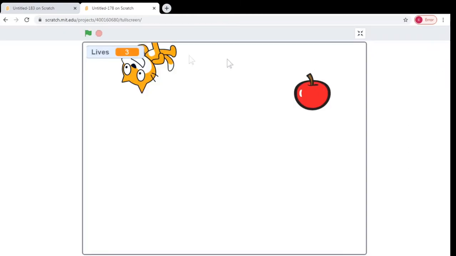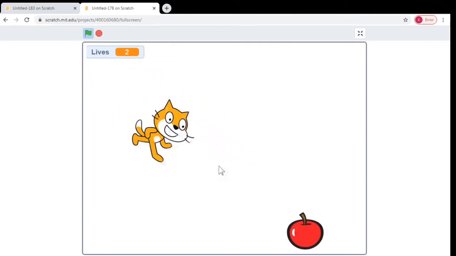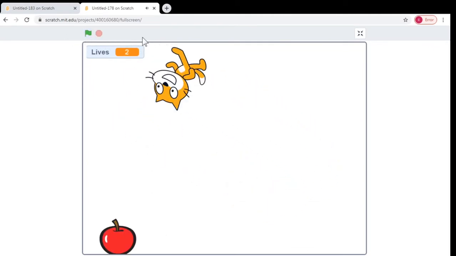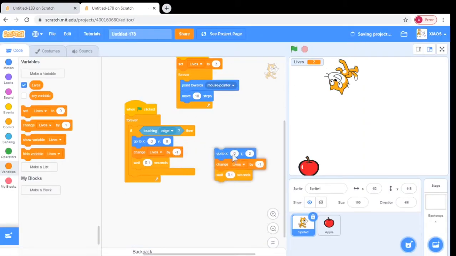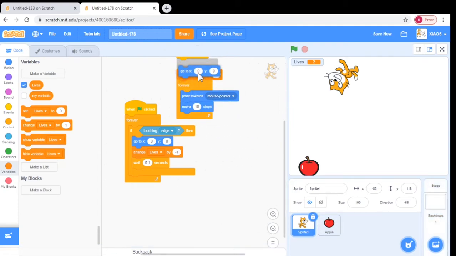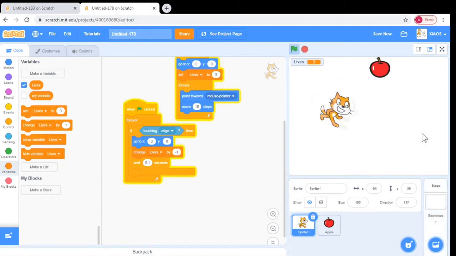So let's test it out. Oh yeah, then don't forget to duplicate it and put it to one click as well. So it's like this.